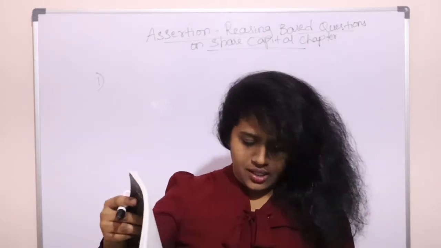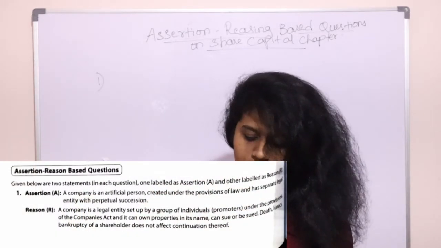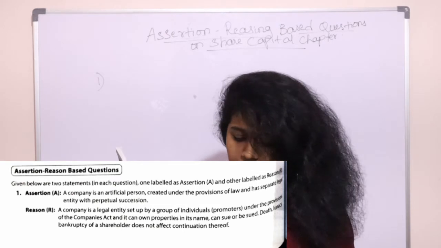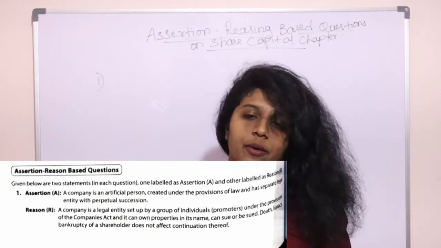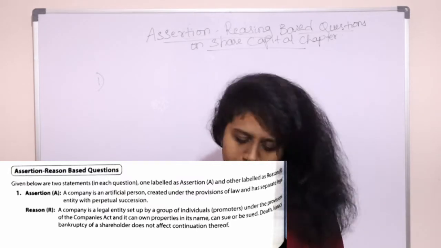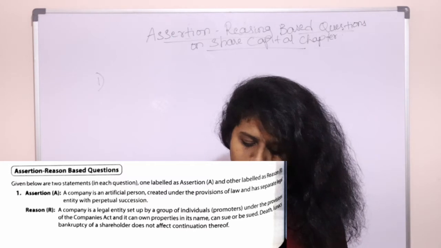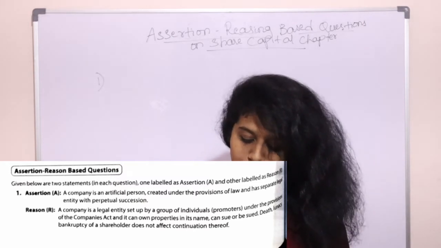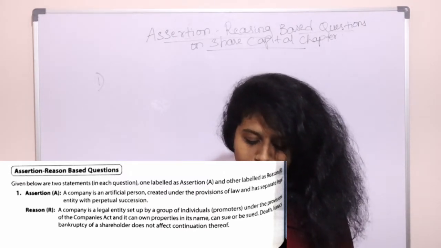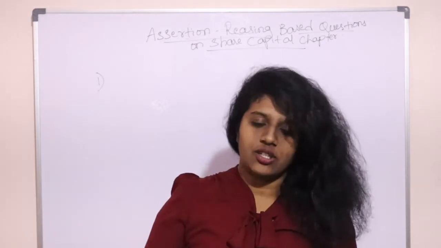What is reasoning given? A company is a legal entity, run by law, set up by a group of individuals called promoters. The joint stock company is started by the promoters under the provisions of the Companies Act. It can own properties in its name, can sue and be sued. Death, lunacy, bankruptcy of any shareholder doesn't affect its continuation.